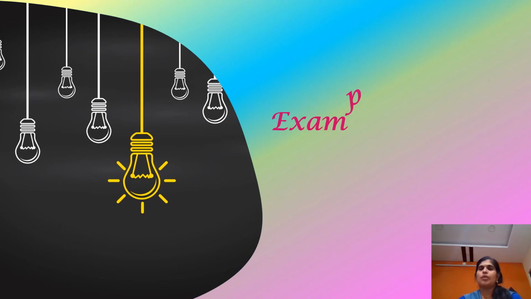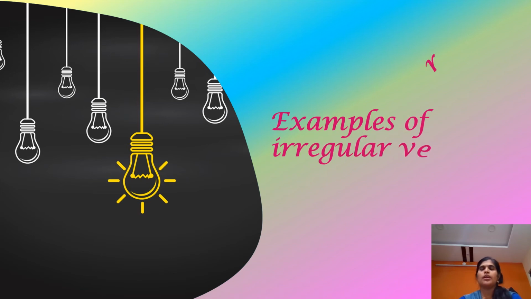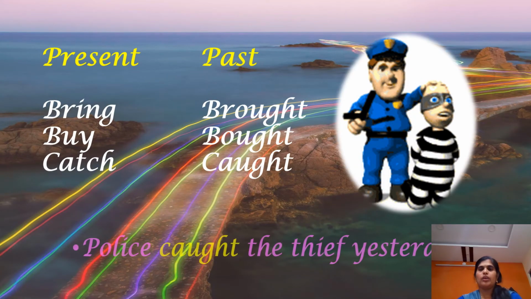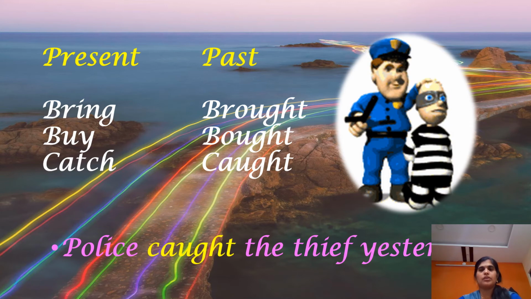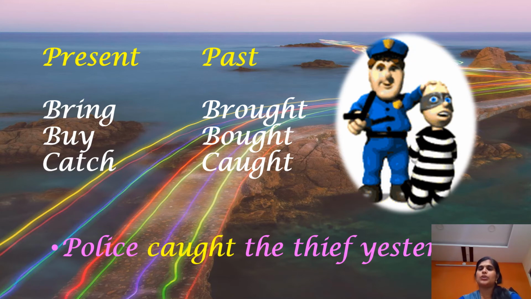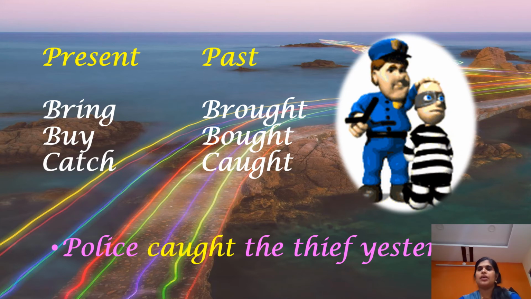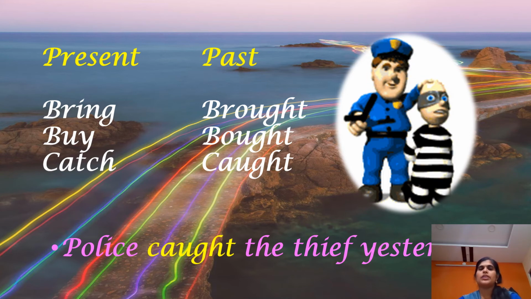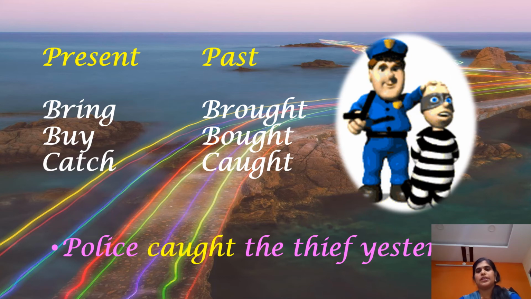We shall see some examples of irregular verbs so that you can easily understand what irregular verbs are and how to change the words from present tense to past tense. Here we are with the examples of irregular verbs. The verbs in the present tense are totally changed in the past tense. Let us see. Bring, brought. Buy, bought. Catch, caught. The police caught the thief yesterday.